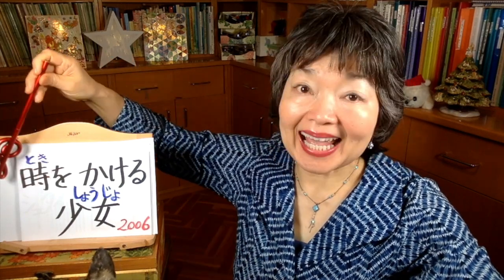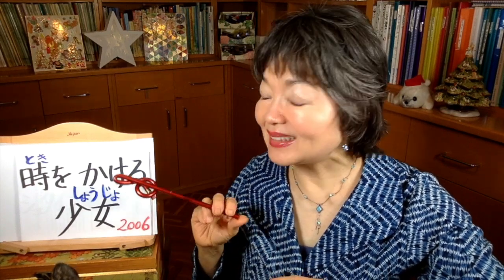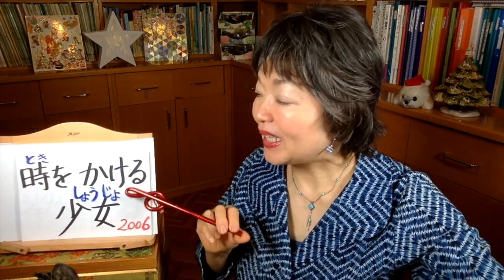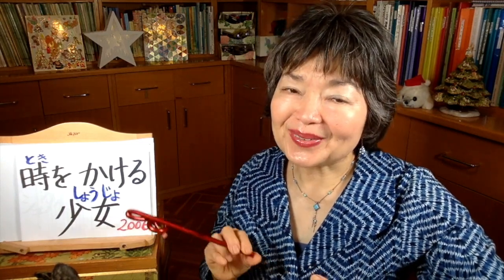And the second anime is 時をかける少女。Well, 時, it means the time. かける comes from かけます, to run, it's just like 走ります. It's really the same. 少女, this is the little girl, or she's not yet an adult.